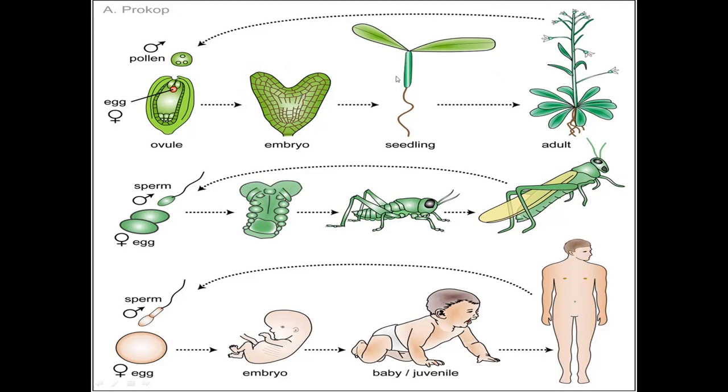But we see there are many cells, and a group of cells forms a tissue. So tissue level of organization is seen here and a whole new organism is seen, a plant, a living organism. And this is again an example of a multicellular organism.